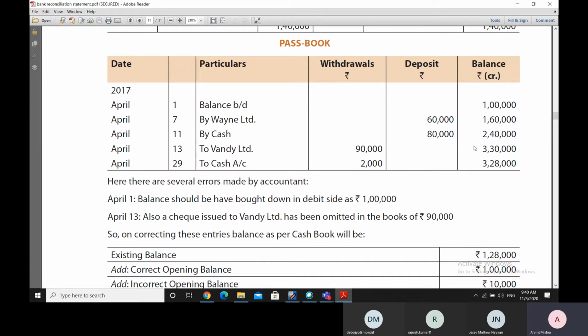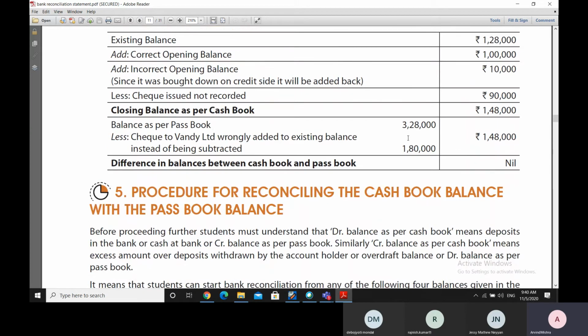So in order to compensate for this error made by the bank, where instead of reducing this amount, it has added 90,000, we'll have to reduce 1,80,000 here, double that amount to account for that difference. So 3,28,000, from that we have to reduce 1,80,000, and then we get a figure of 1,48,000. This difference will have to be reduced from this closing balance that we had, in order to see that now all the differences have become nil.